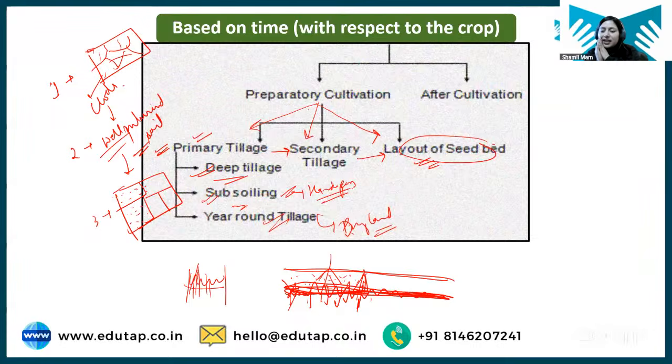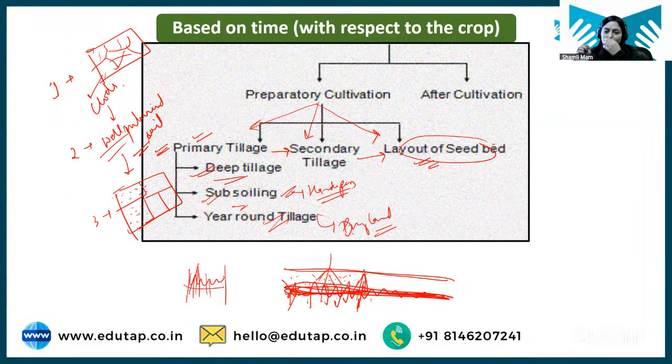Okay, hard pan is formed in the subsoil layer. Hard pan is something which is not on the surface, it is found in subsoil. And in secondary tillage, what we are doing is basically converting clods that are formed after primary tillage into further finer sections so that we can get fine soil.